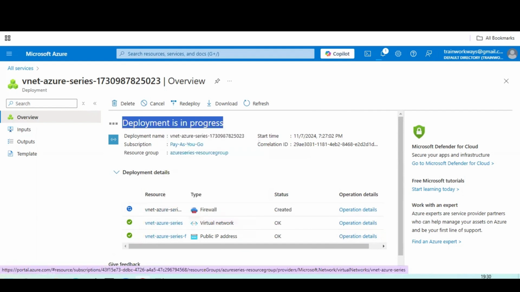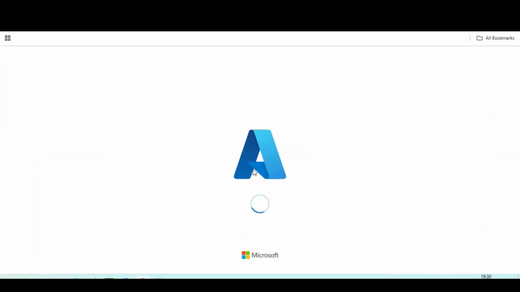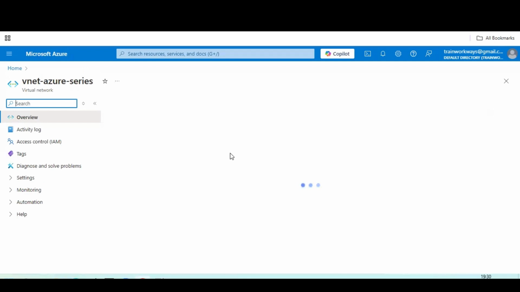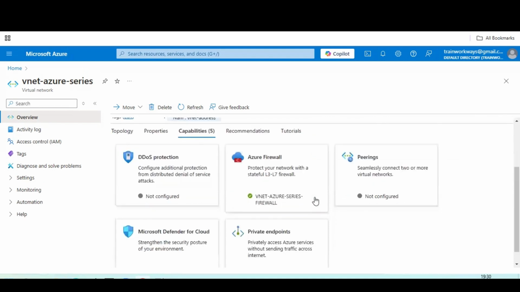We will just go through, in the meantime, to the Azure VNet-Azure series where we have created a certain network. That network we are going to have a look at now. So this is a VNet Azure series, guys. This is the virtual network Azure series. The virtual network which we have created is there with a certain subscription ID, and this is the domain name server for this, and the address range which we have selected is 10.10.0.0/16. The region, you can see, is US East. For this one, we have already enabled Azure Firewall. You can see that it is configured.